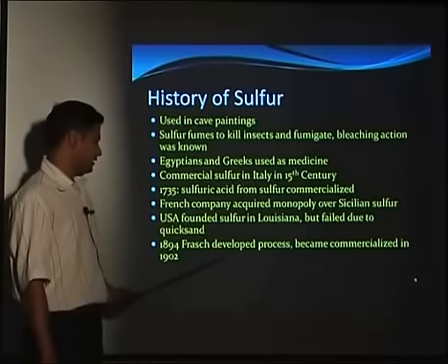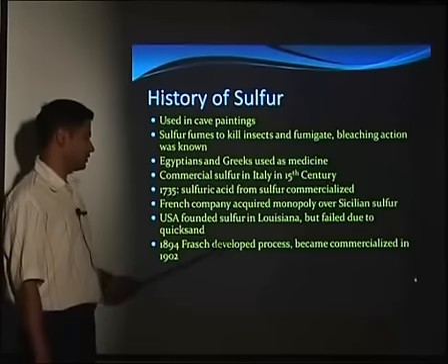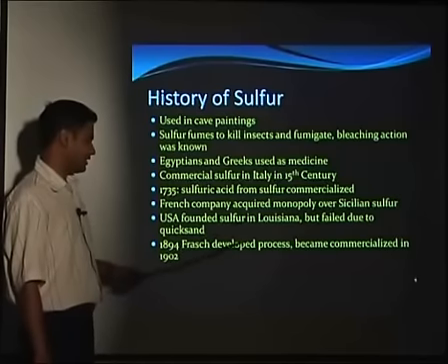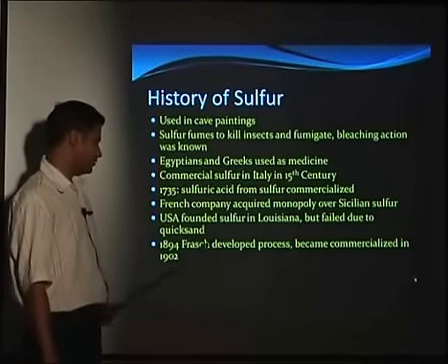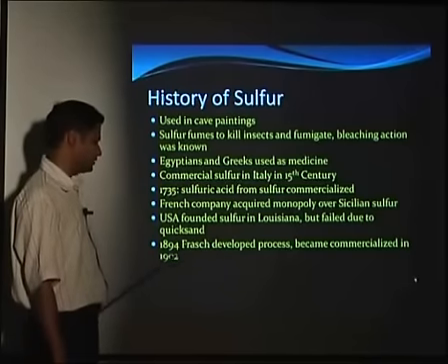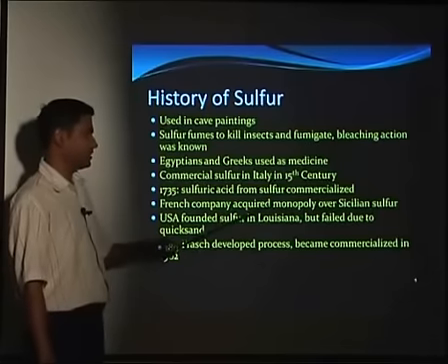In 1894, the Frasch process was developed and became commercialized in 1902. To avoid this problem, Frasch developed the process known as the Frasch process. In these years sulfur was not popular and it was based only on Sicilian sulfur.